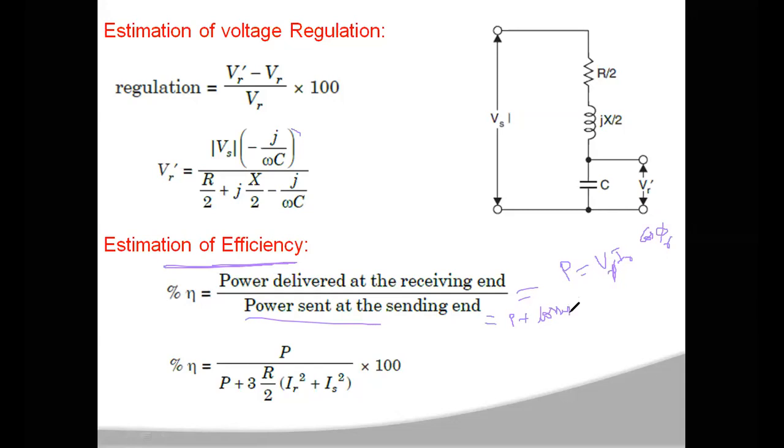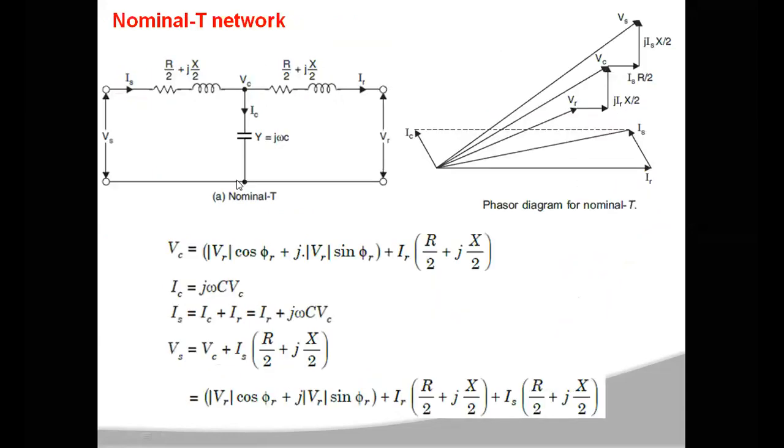Now in this network, how can you represent these losses? The losses are the power losses across the resistances. If you see the total network for the nominal T method, you have two resistances. Here you have one part of the resistance, R by 2, and here another R by 2. The current flowing through this R by 2 is IS, and the current flowing through this R by 2 is IR.